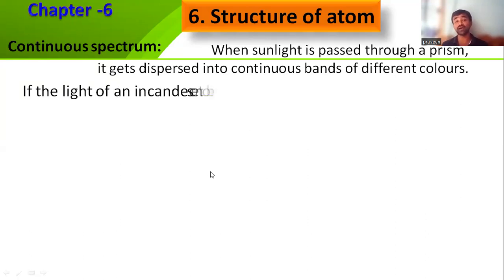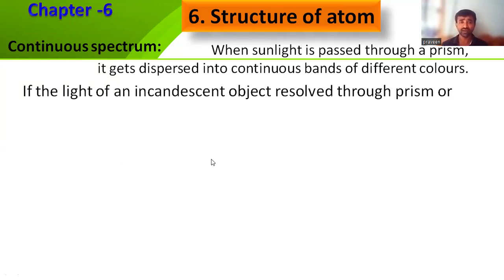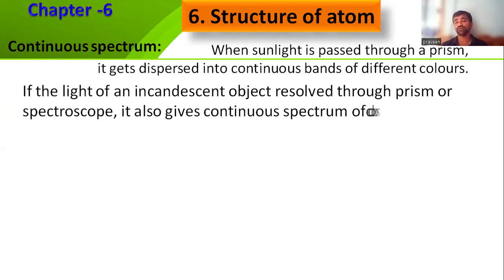If the light of an incandescent object is resolved by a prism, that means the wavelengths are separated. Why are they separated, sir? Actually due to the velocity change. That velocity change splits the colors according to Fermat's principle. Each color chooses a different path. That's why the deviation is different for different colors. More deviation for violet color, less deviation for red color. So that's why you can get different colors, violet to red, VIBGYOR.